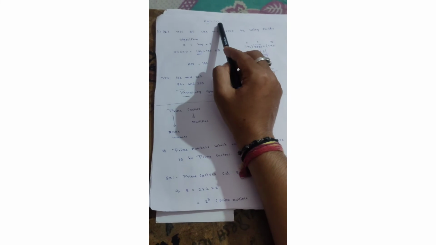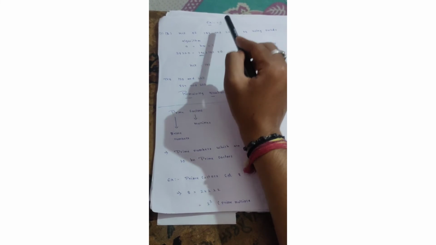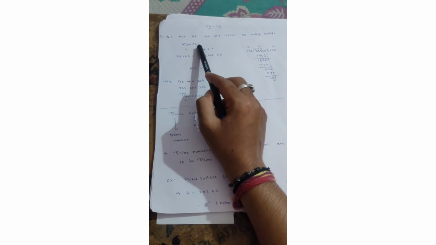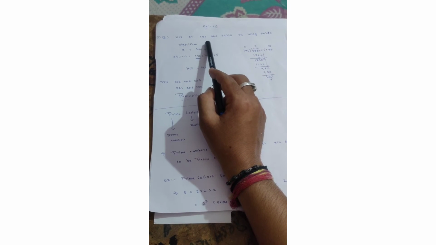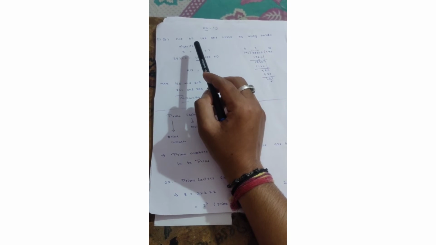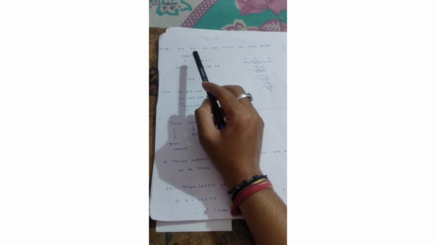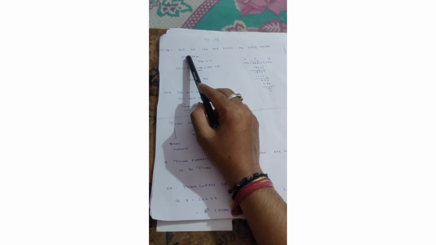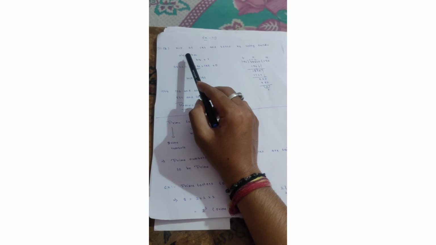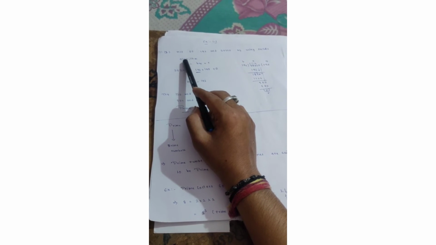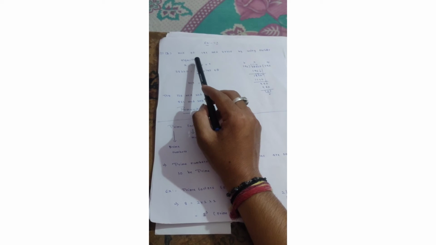So here in Exercise 1.1, I am taking the first question, find the HCF of. In the first question I am taking only the typical ones. I am taking the second question, the remaining you can try easily.